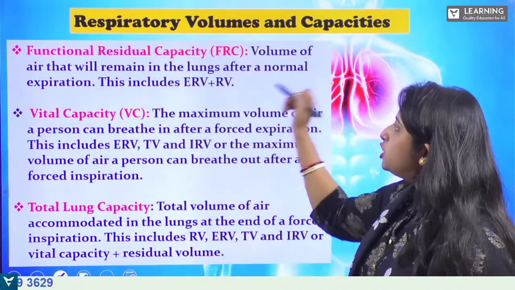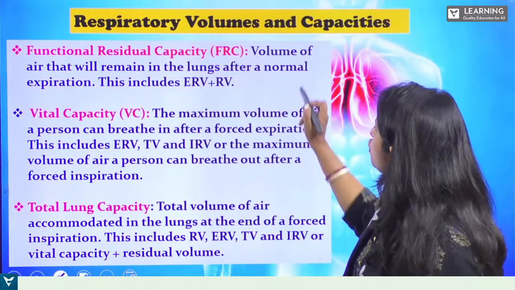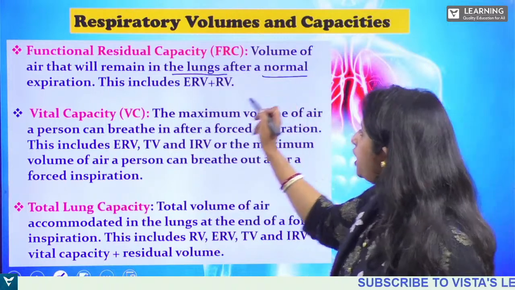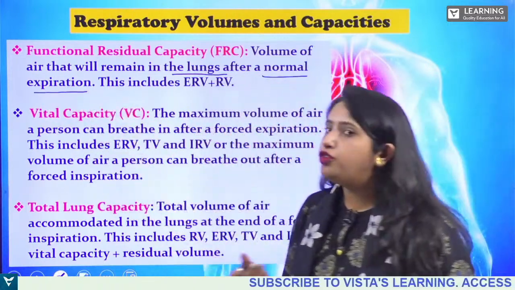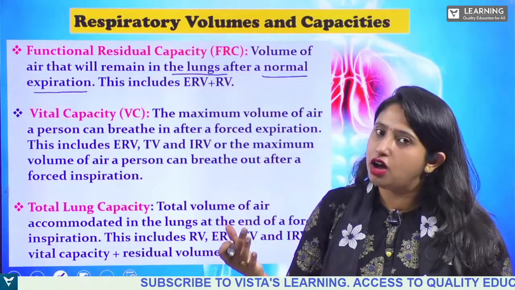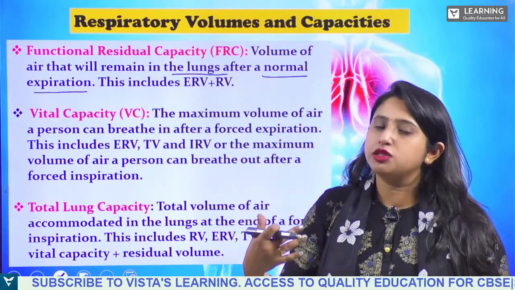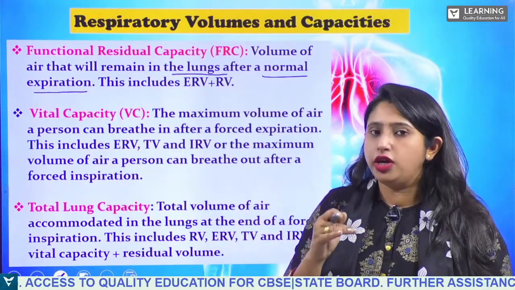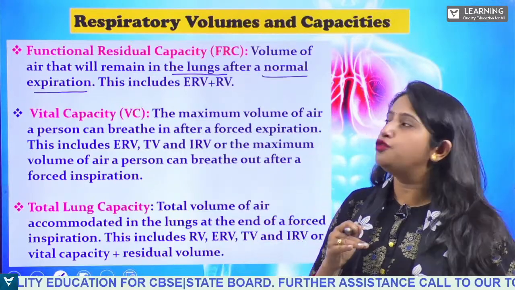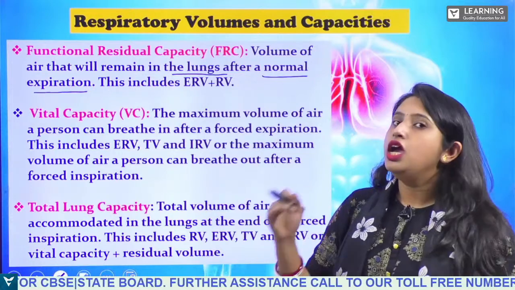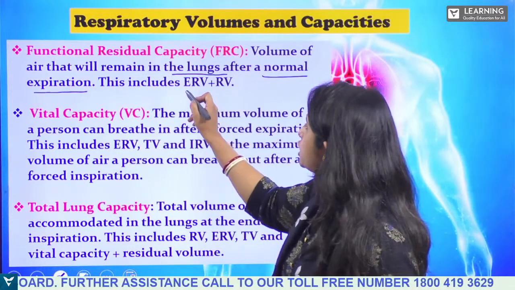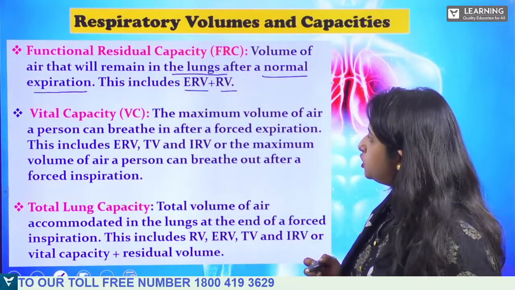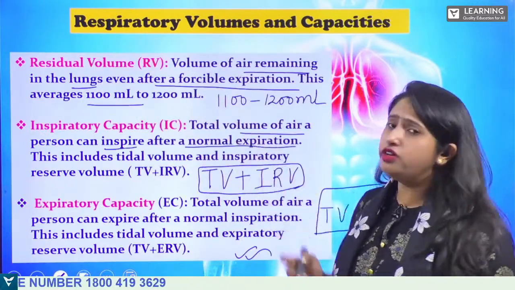Next, let us see the functional residual capacity. It is the volume of air that will remain in the lungs after a normal expiration. After exhaling air outside, after normal expiration, not forcefully, what is the amount of air remaining in the lungs? That is known as functional residual capacity. It includes the expiratory reserve volume and the residual volume. RV means residual volume.